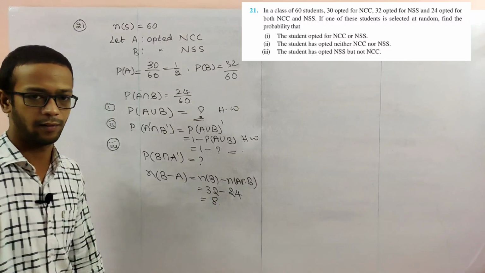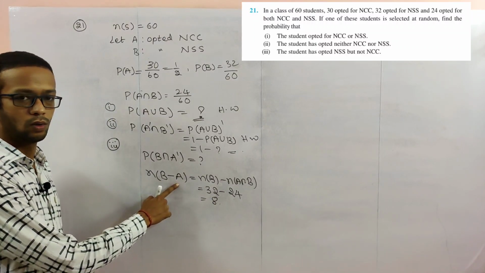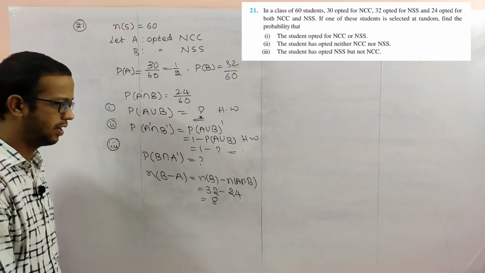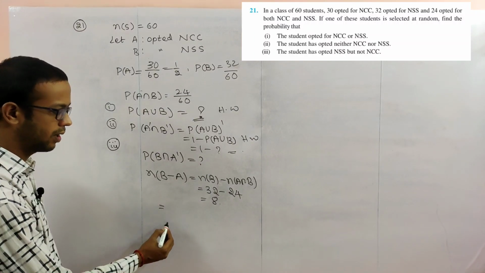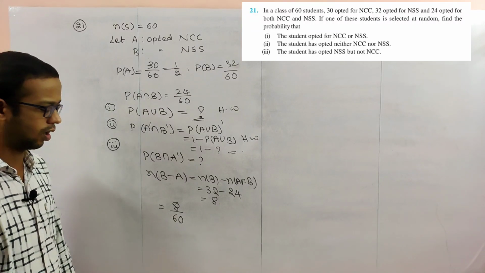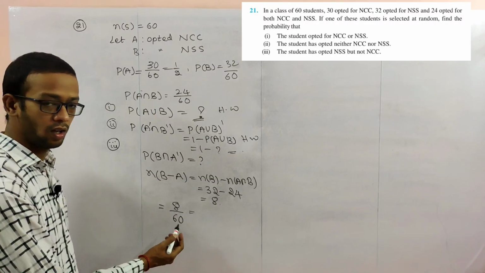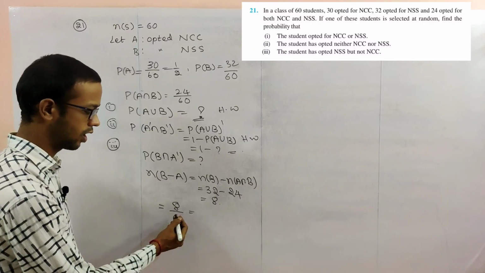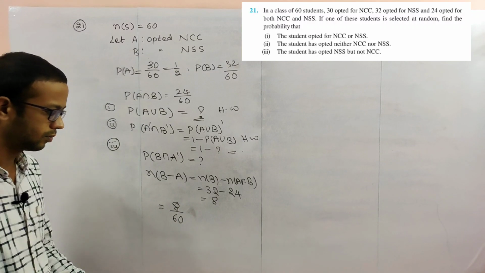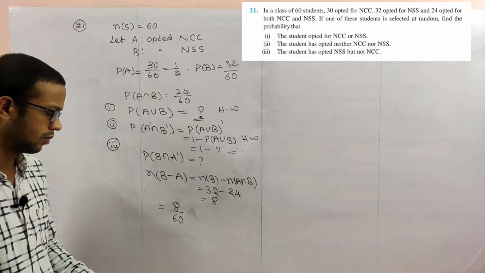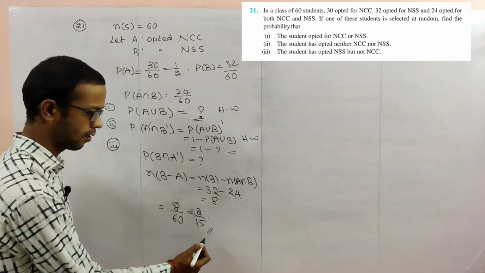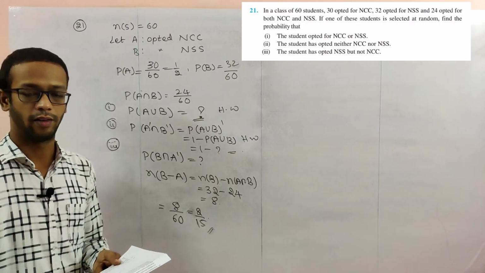So in total you get 8. So 8 persons do not belong to NCC but belong to NSS. So the required probability is 8 by 60. If you simplify, we can cancel by the 4 table. 2 by 15 is the answer.